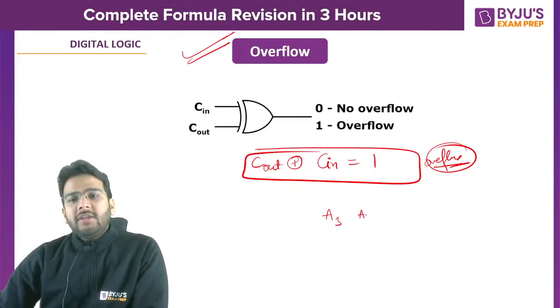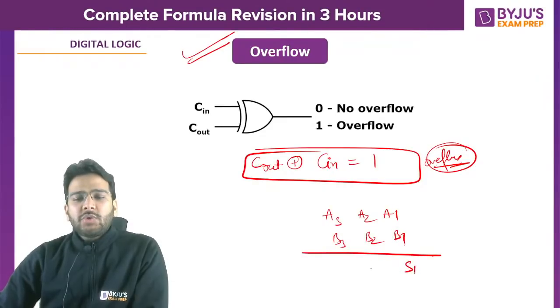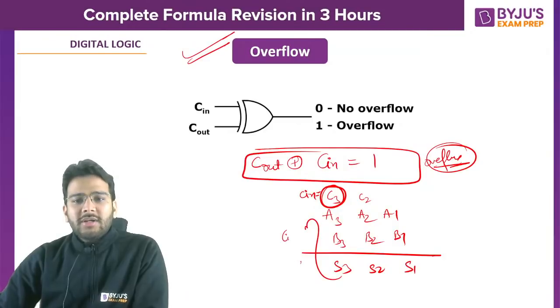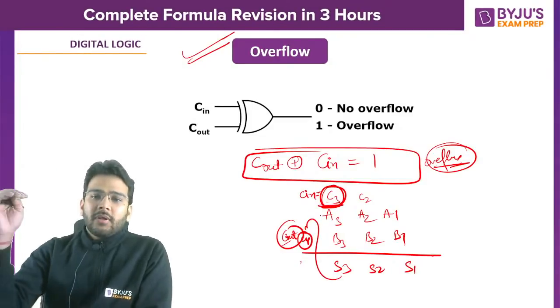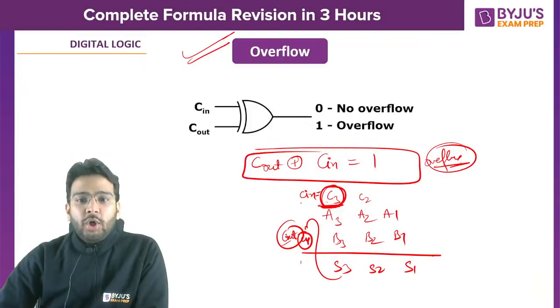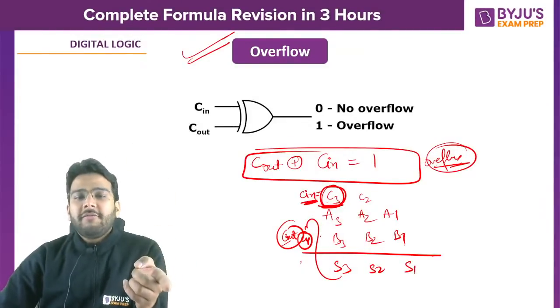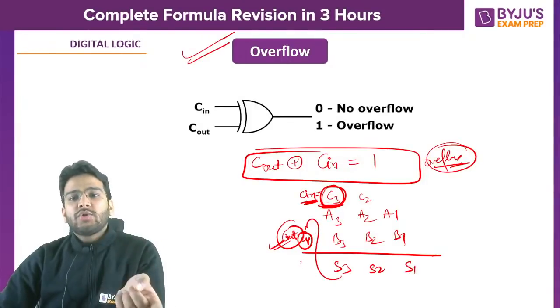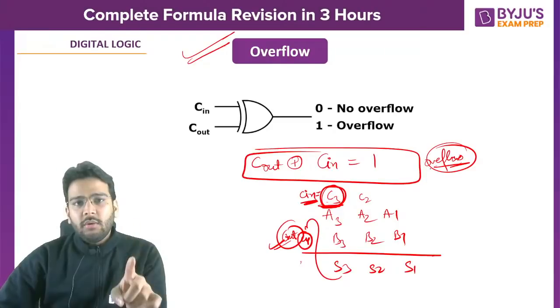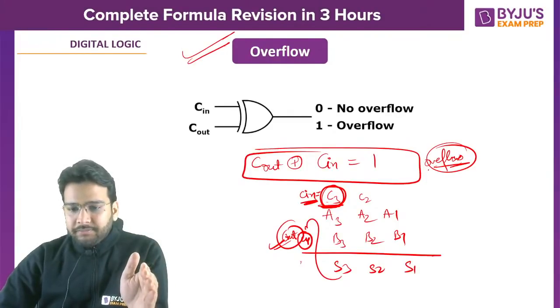Let's say I'm adding A3, A2, A1 with B3, B2, B1. I will be getting S1 here, S2 here, S3 here. Some carry will be generated here, let's say C2, some carry will be generated, let's say C3. Now this C3 will be your C in, right? And the carry generated here, let's say C4, is going to be your C out. So the carry given to the most significant bit will be your C in. The carry generated by the most significant bit will be your C out. C out XOR C in, if it is equal to 1, then in that case it is going to be overflow. Is it clear, everyone?